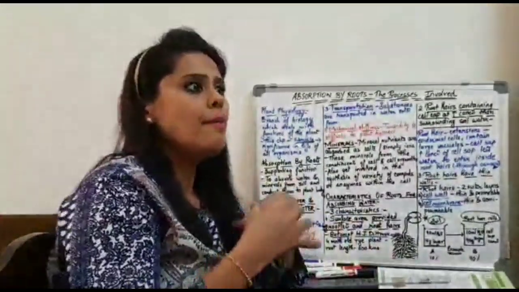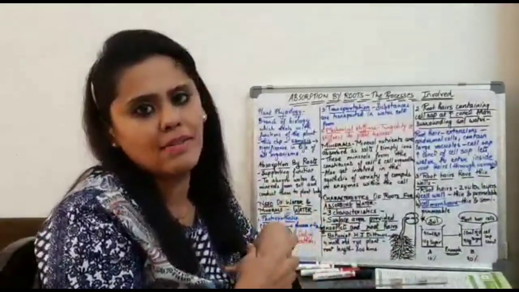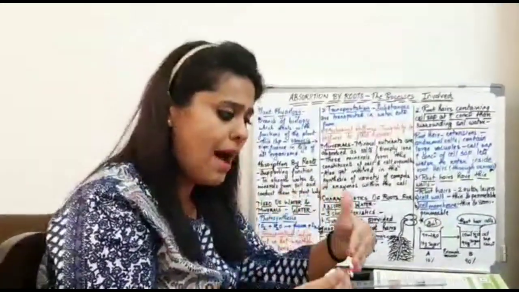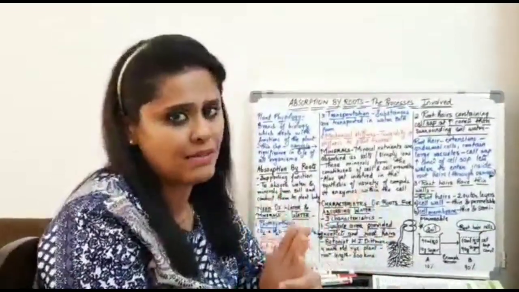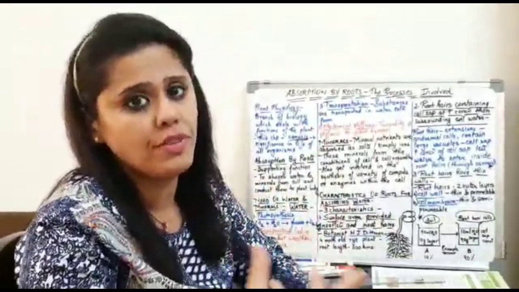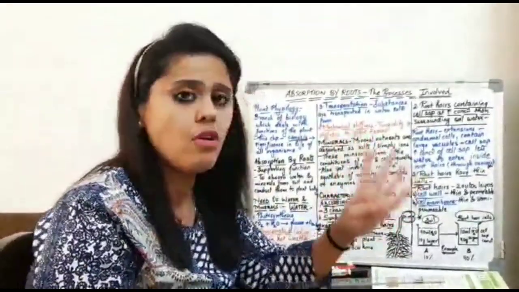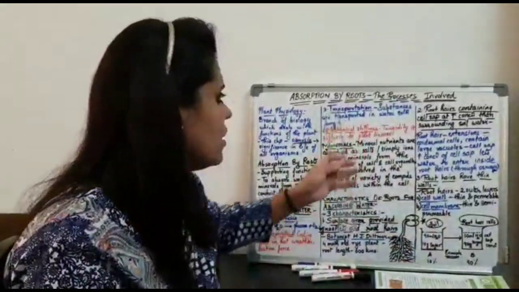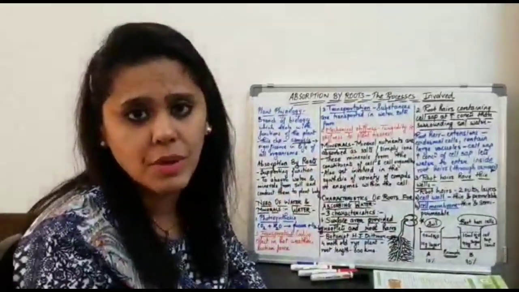Now, apart from being the part of the protoplasm, or you can even consider apart from being the part of the cytoplasm, what else can be the role of the water? There are four important functions as mentioned over here. There are four important functions of the water.